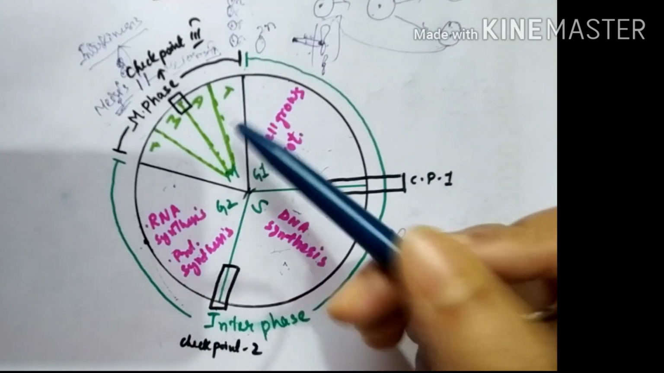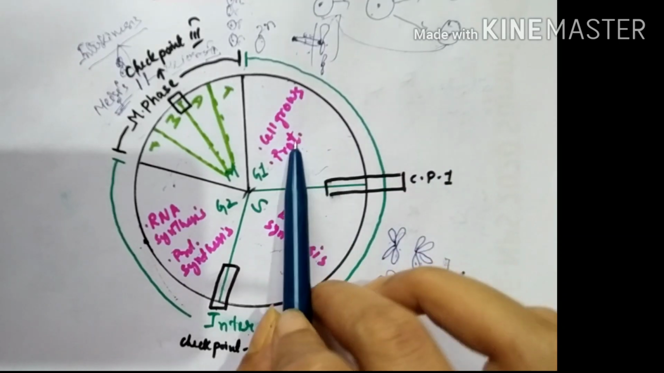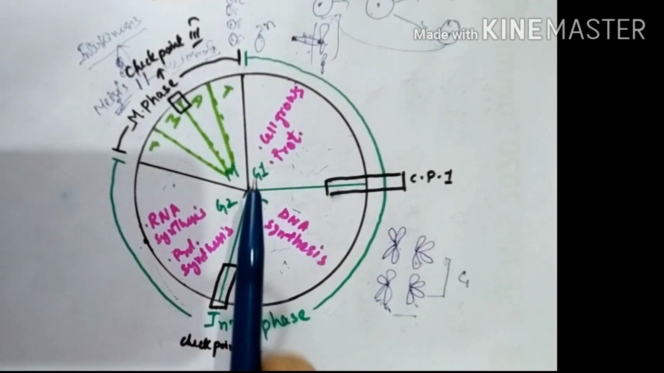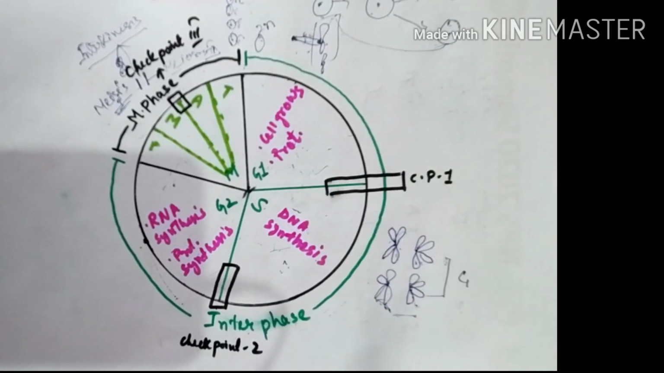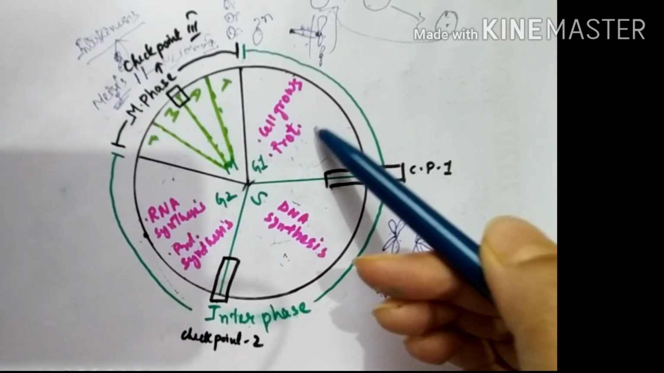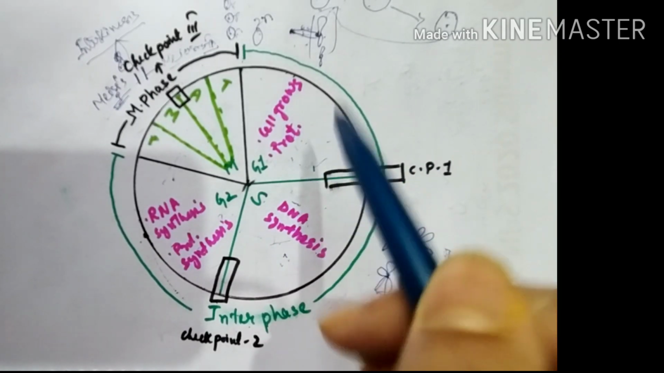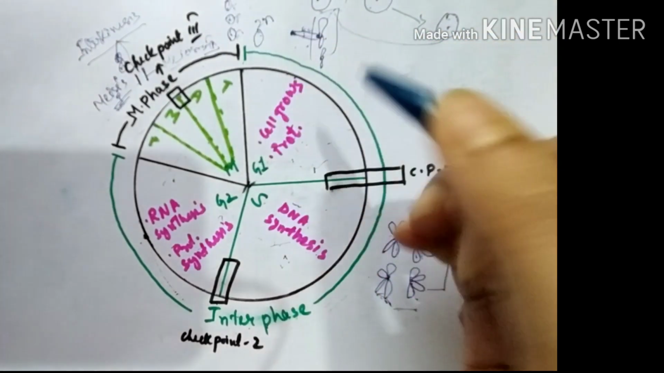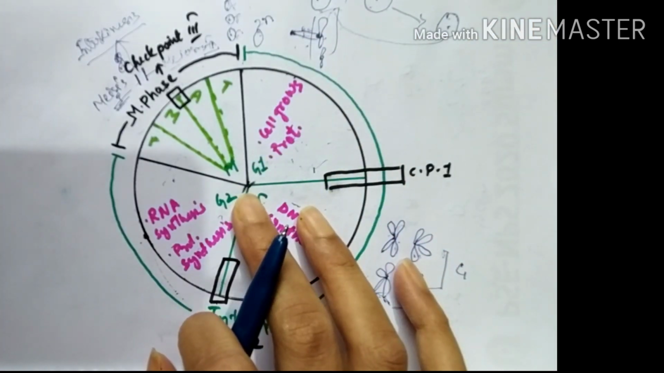Now what happens if the repair mechanism of the cell is not working? Then the cell will undergo apoptosis, that is programmed cell death. And if the repair mechanism is not working properly and apoptosis is also not happening, then the cell which is formed will be abnormal, and in cancer cells this thing happens.